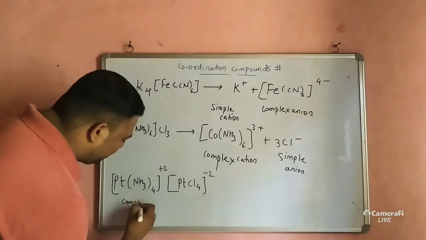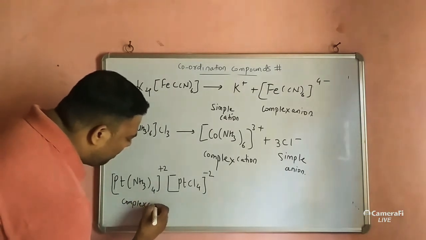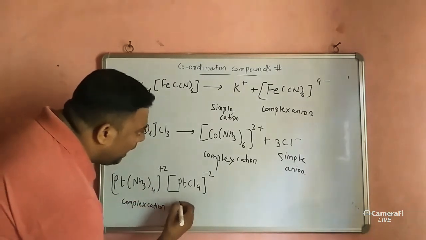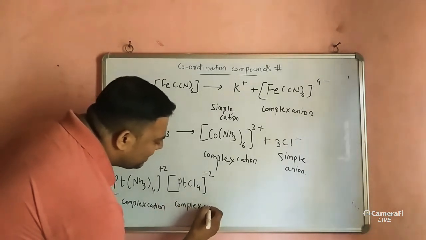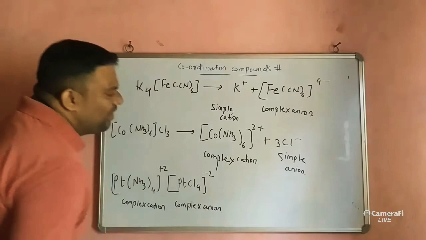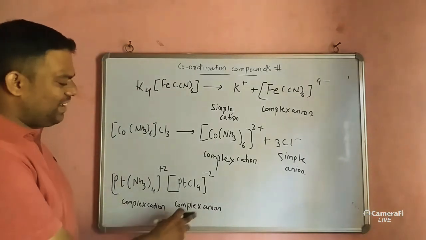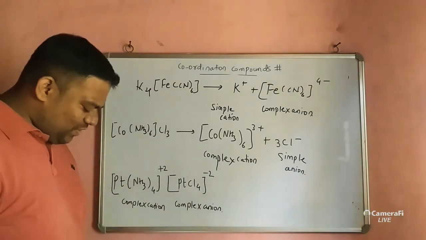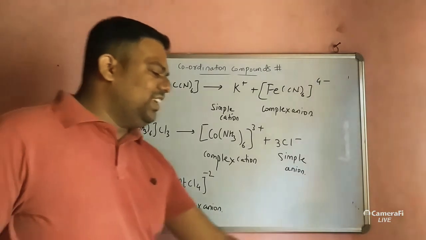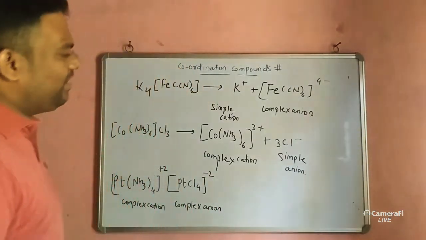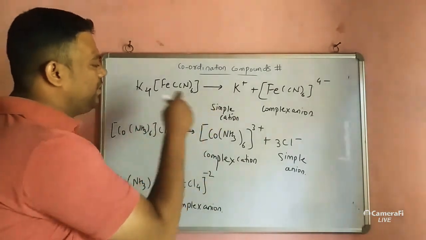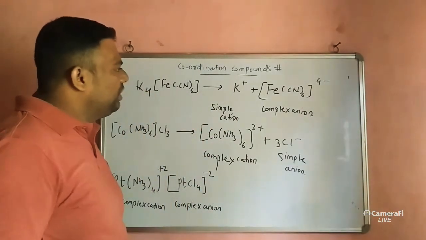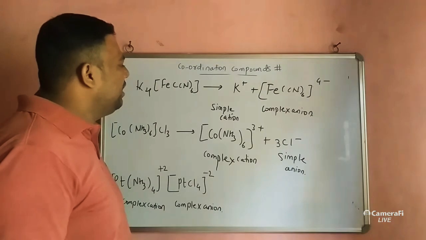Complex cation and what? Complex anion. Complex cation and complex anion. Now you can distinguish after dissociating this, what you will get.